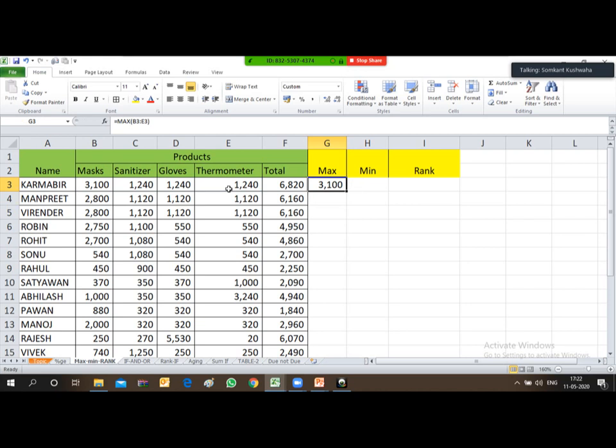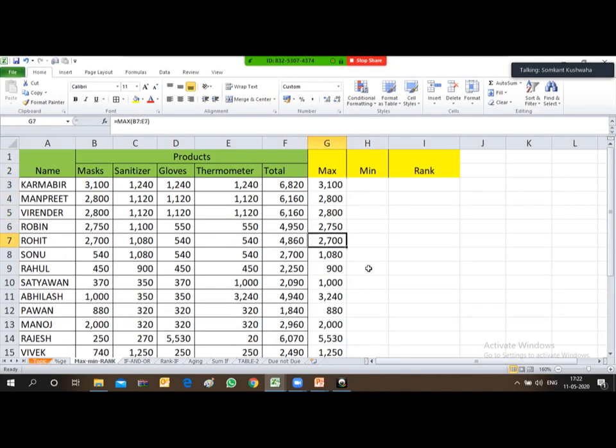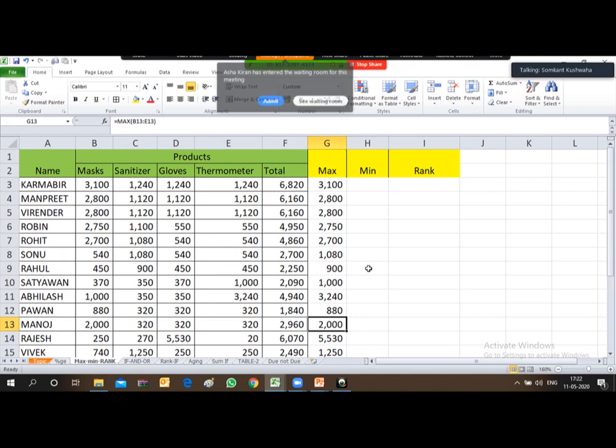Now you see, out of these four quantities, 3,100 is the maximum quantity which Karambir has achieved. Once you type the formula, you just drag it till the end. So for every employee, you will be able to see the maximum quantity.